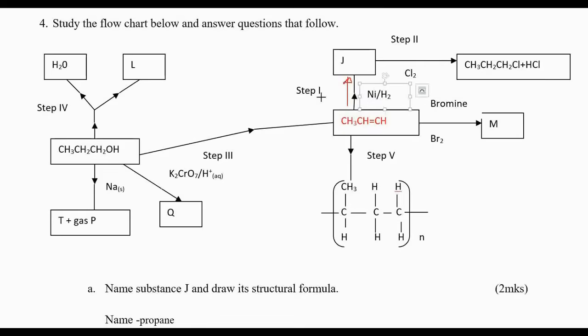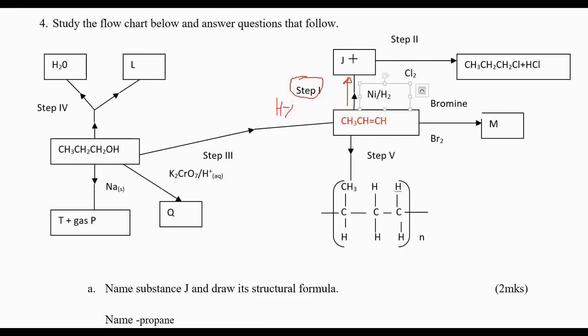What is happening in step 1? We are adding hydrogen in the presence of the nickel catalyst. That one is obviously hydrogenation, the addition of hydrogen. When you add hydrogen to an alkene, you form an alkane. Therefore, definitely J is an alkane. From propene, we are going to have propane. So J is propane. You should know how to write those equations.